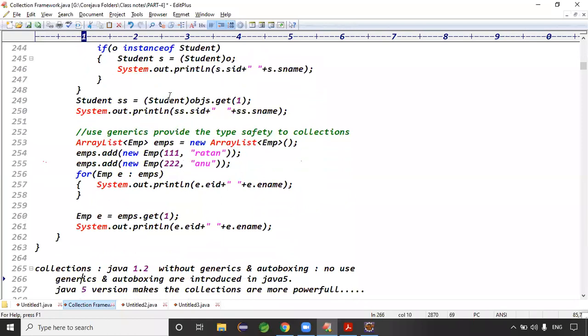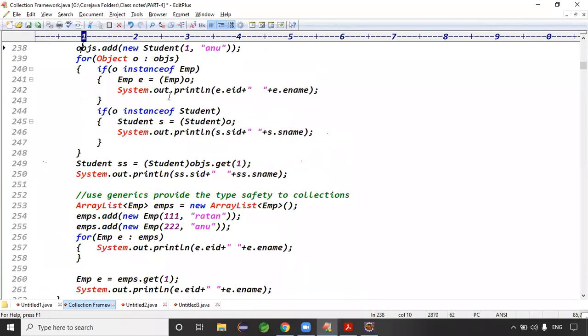Yeah, that is the point. Guys, see, generics were introduced in the 1.5 version. Previously we understood autoboxing, right? Autoboxing was introduced in 1.5, and generics were also introduced in 1.5. Guys, tell me, imagine the collection framework without autoboxing and without generics. Any use? Useless.